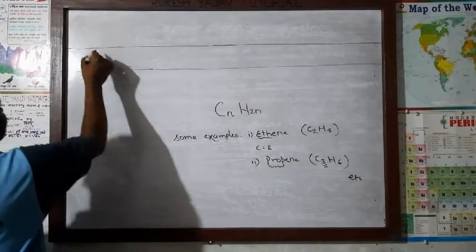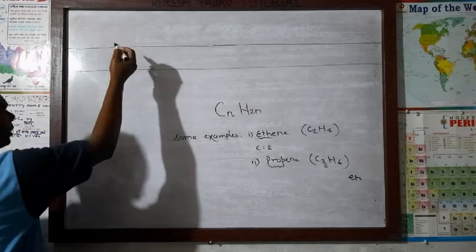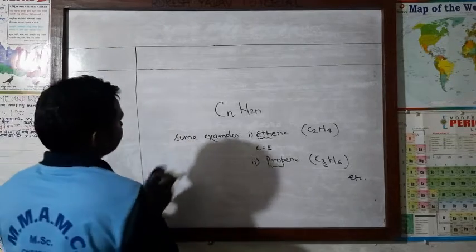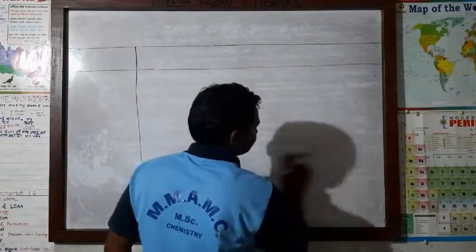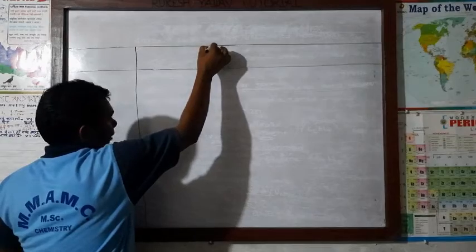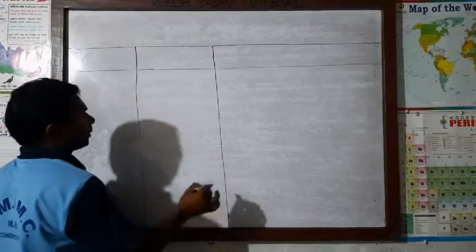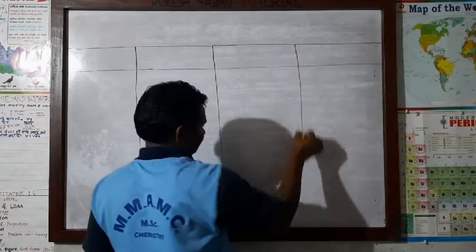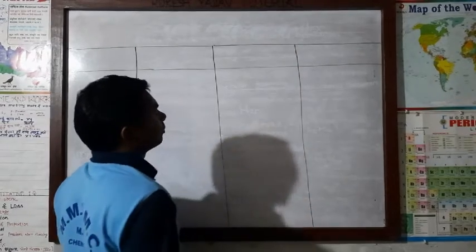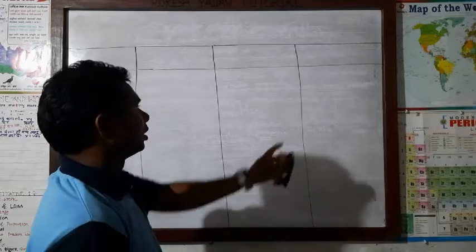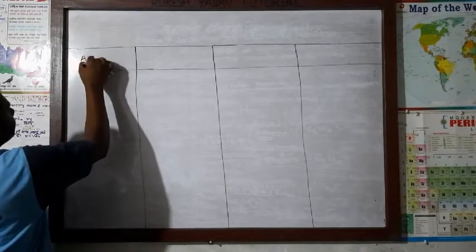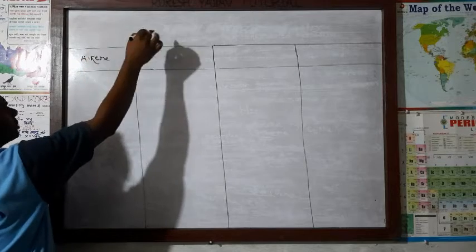First of all, related to alkenes we write alkene, after that molecular formula, structural formula, condensed formula.